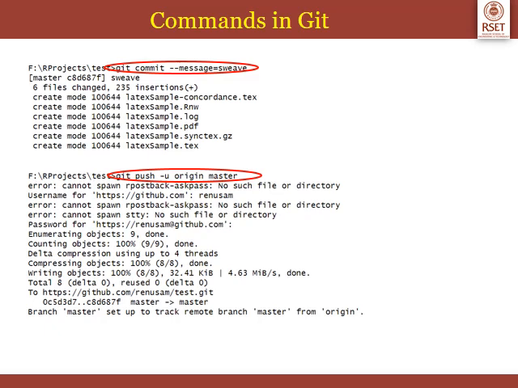committed. After that we have to press on push, the option push. Equivalently you have a command git push -u origin master. So if you type the command and press enter, again you can see an error, cannot spawn R post back as pass. This error was there previously also. However, if you correctly key in your username and password for github.com, all these files that you were about to commit will get committed, and it will get pushed to your GitHub repository.